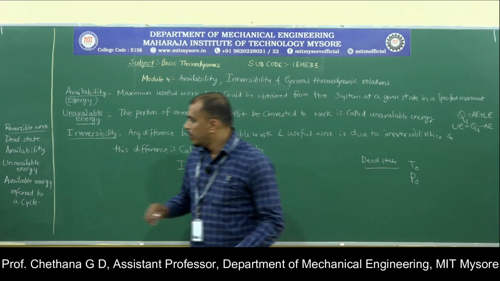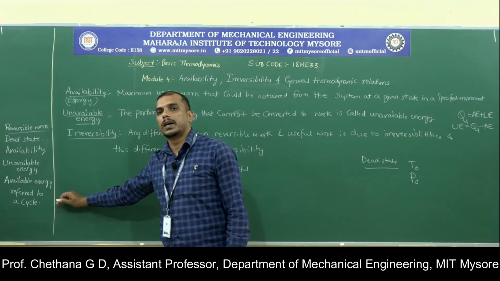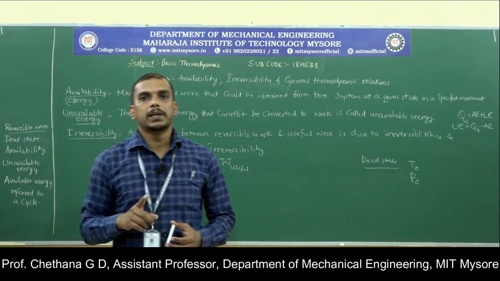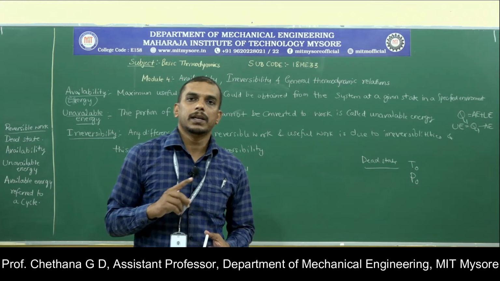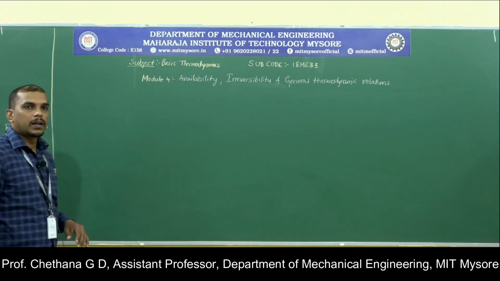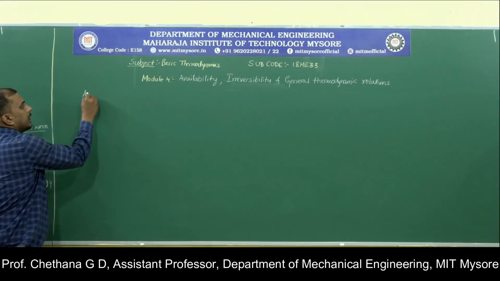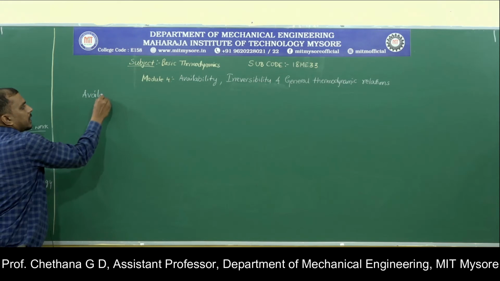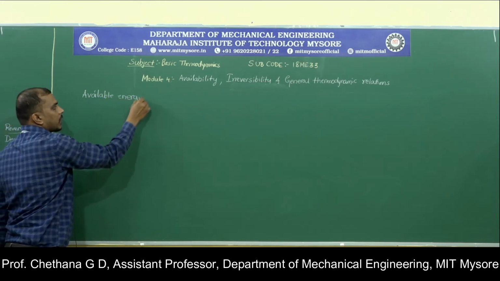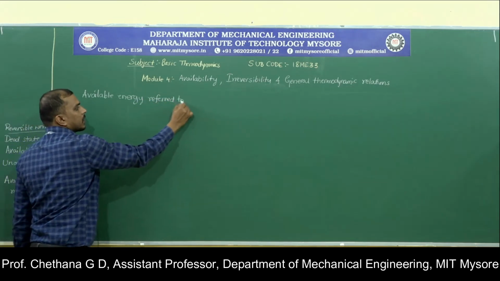Now what we will do is try to derive the available energy referred to a cycle. So we will derive the equation for available energy for a thermodynamic cycle. Let us say we are interested in available energy referred to a cycle.